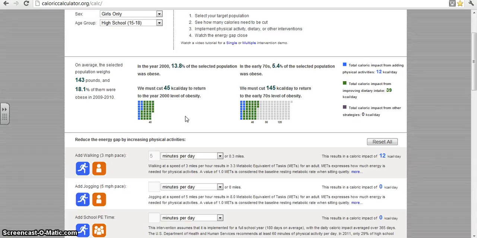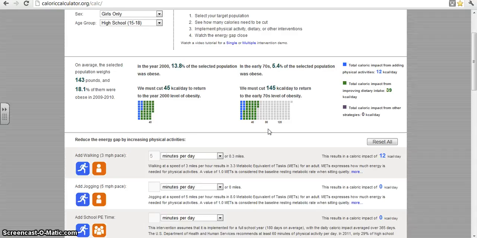You can see that by stacking these two interventions, the caloric impact will be sufficient to return the population to the level of obesity in 2000, which is here, but not enough to return to the level of obesity in the early 1970s. To do so, we need to either increase the intensity of the interventions that we have now or add more interventions.